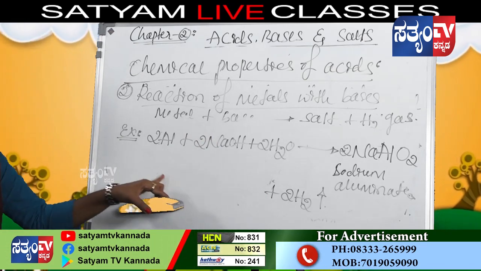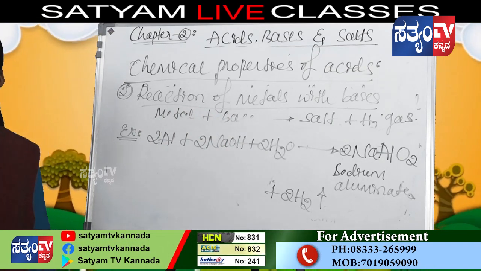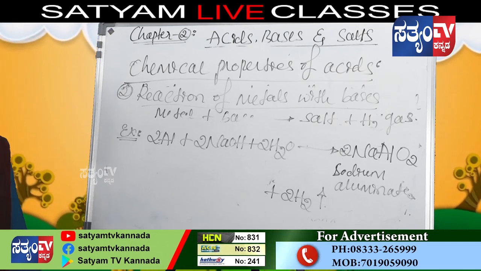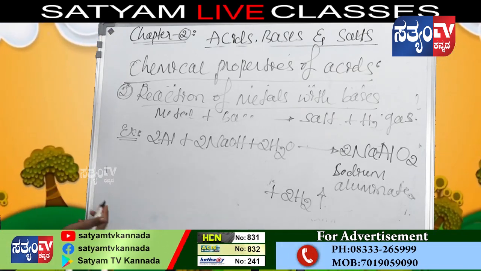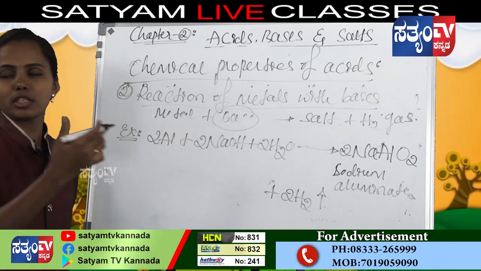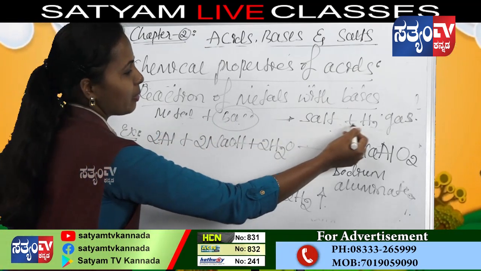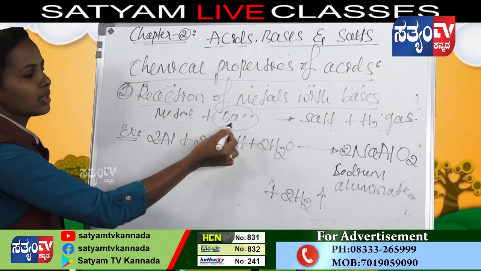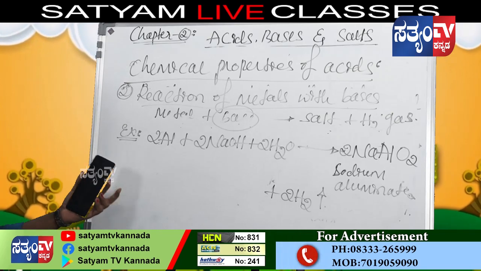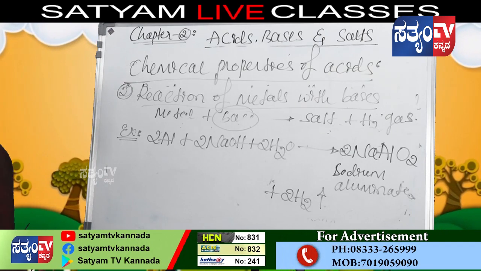This is about the examples of the reaction of metals with acids and the reaction of metals with bases. These two give the same product, but here the only change is the base. Metal plus acid gives salt plus hydrogen gas, and metal plus base gives salt plus hydrogen. This is about the reaction of metals with acids and bases.